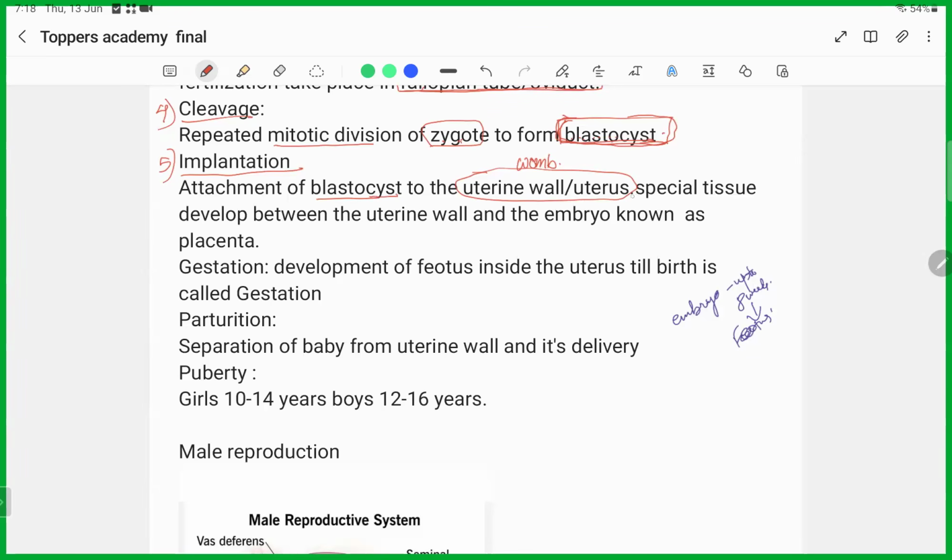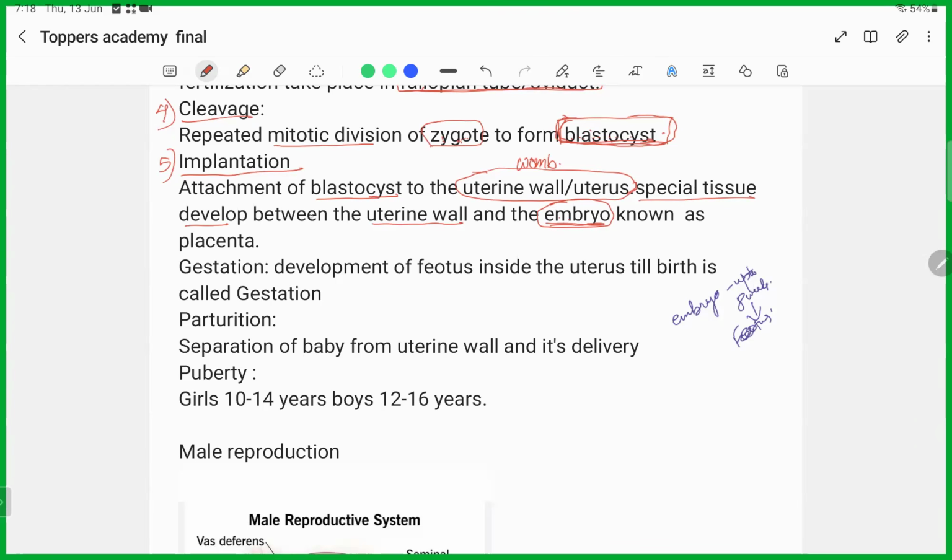Okay, and then after they are attached to the uterine wall or uterus, commonly known as the womb, a special tissue will develop between the uterine wall and the embryo. Now, this blastocyst is referred to as embryo. All these things are the development stages of the offspring or the child. So don't get confused, but in each stage it will develop and form this. At last, they will form the child. So from the zygote, it will form the blastocyst, and even after this, so many processes go on, but I think we don't need to go into so much detail.